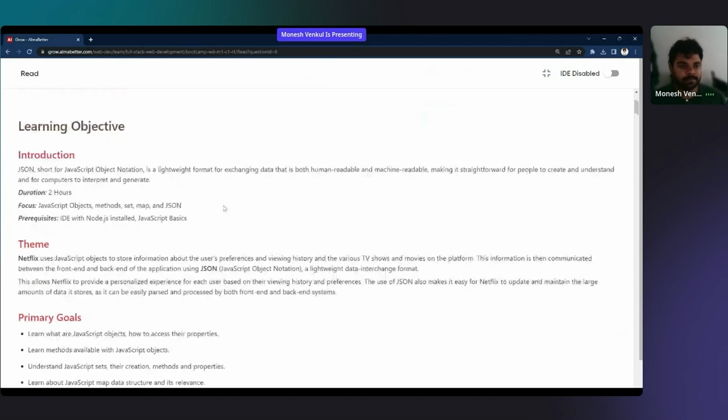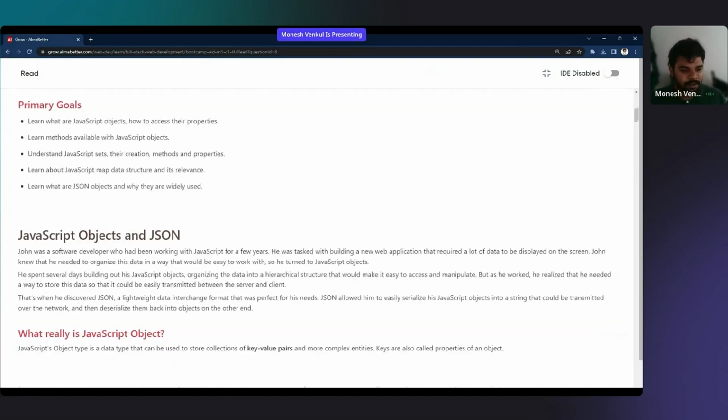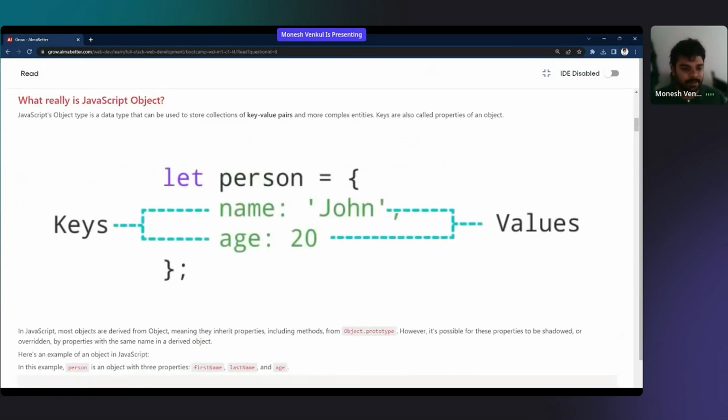First, I'll talk about objects, and then I'll give you a small glimpse of JSON. Just a small glimpse. So this is how an object looks. I will open my VS Code. Again, I'm going to teach you in my style. First, I'll teach you objects, then JSON, and then I'll link it with material. Let's say let person equal to name. Oh, name is deprecated. Let's say my name, Monesh.